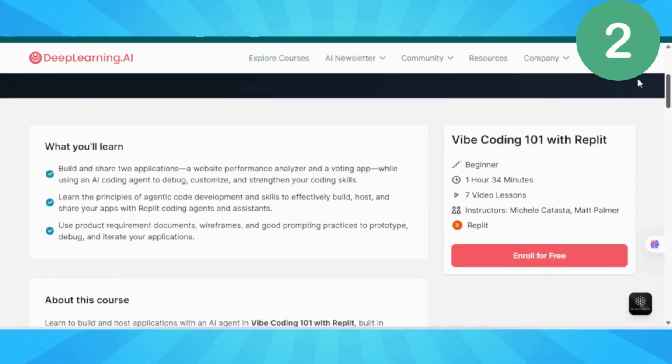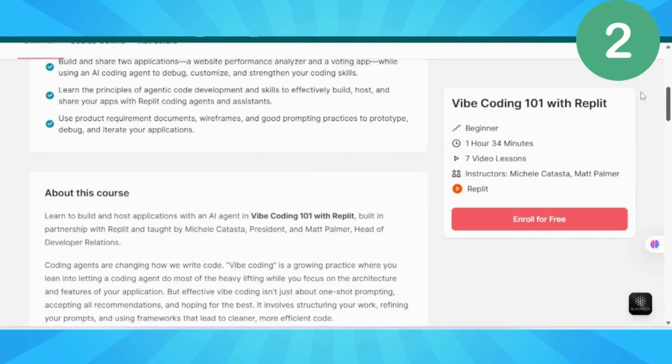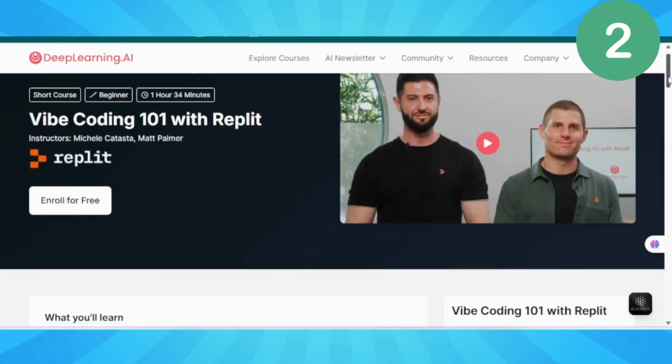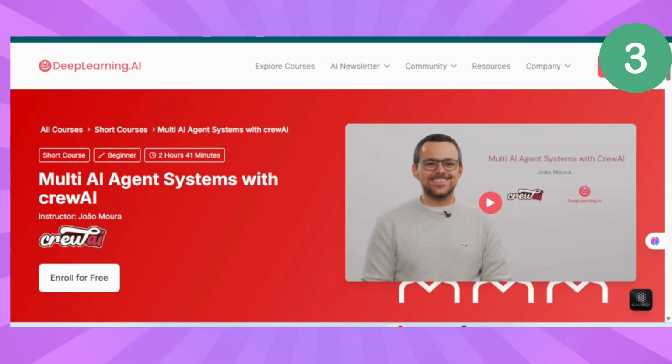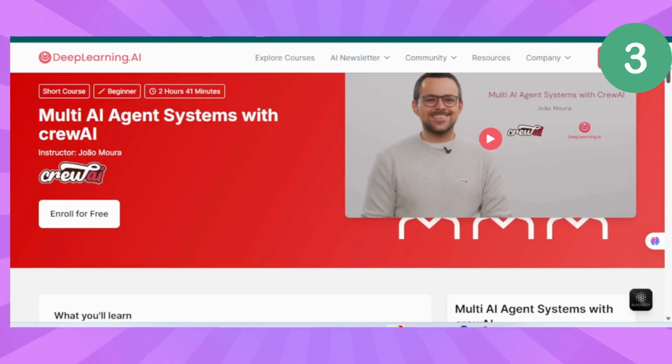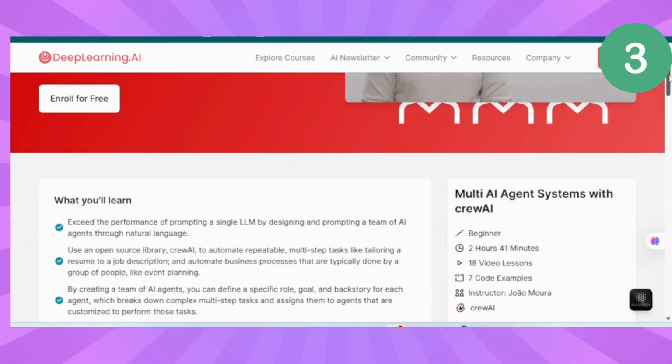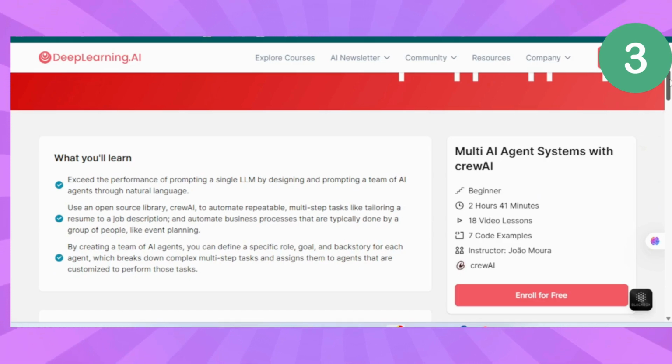And now it's time to level up even more. What if you need to build entire AI agents working together? Course 3, Multi-AI Agent Systems with CrewAI. Now things are getting seriously exciting. Imagine having a team of AI employees, each with their own specialty, working together 24/7. CrewAI teaches you to build AI agent systems that are like having a virtual company.